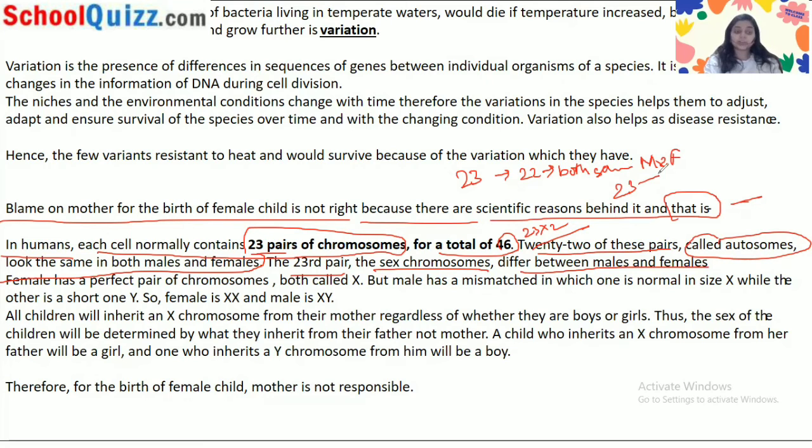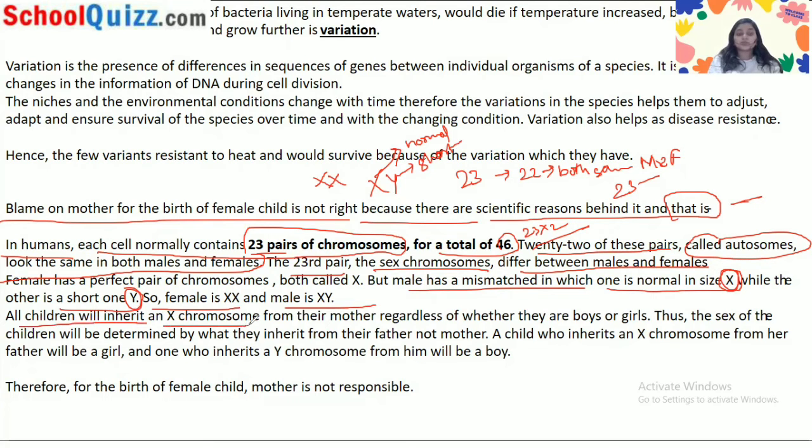Female has a perfect pair of chromosomes, both called X. So in the female, we have the XX chromosome. But the male has a mismatch, in which one is normal in size, X, while the other is a short one, which is Y. So in the male, we have X and Y. X is normal in size, but Y is short. So female is XX and male is XY.